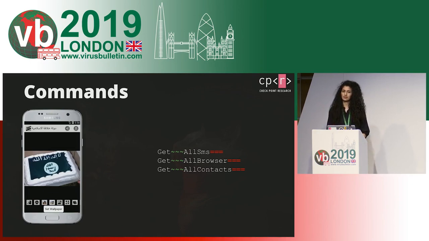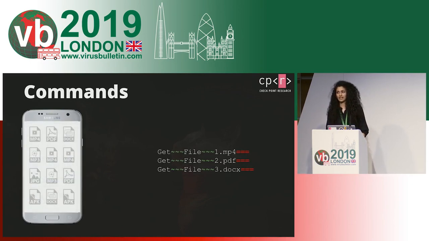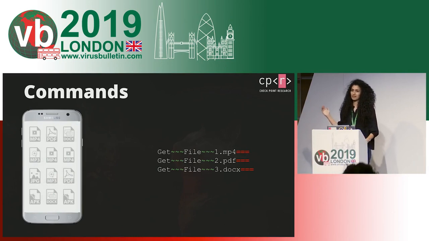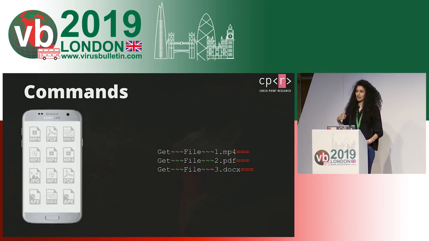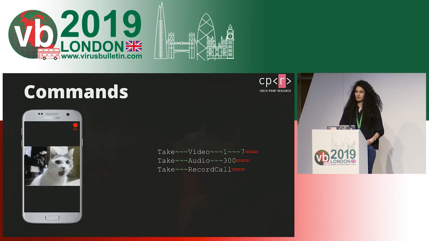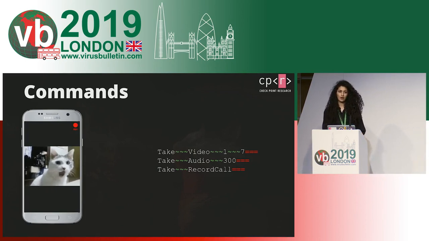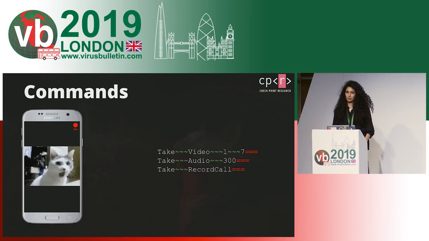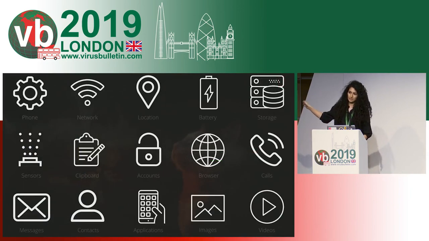log to the server. The same command can also steal files from the system, so it could just specify the file name as a parameter, and that file will be uploaded to the server as well. And the take command can take pictures with the device's phone, record video, audio, or even record calls. So if someone wanted to change their wallpapers into something ISIS-related, that is really too bad for them, because using those commands, the app can steal all of this information from the infected device, given the right commands.